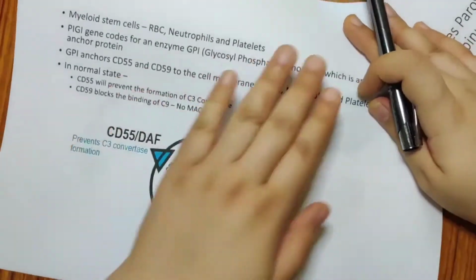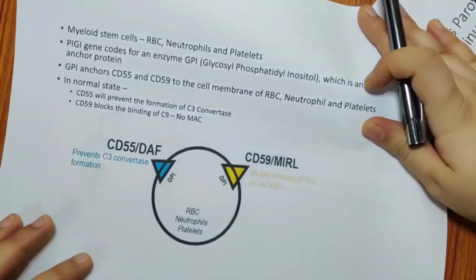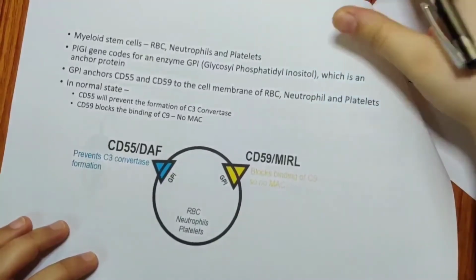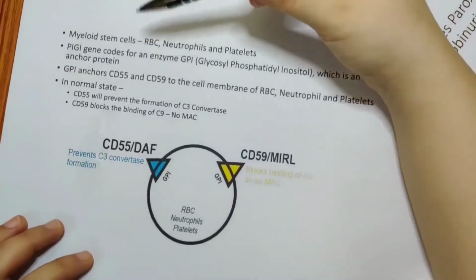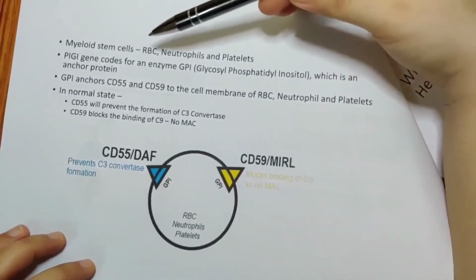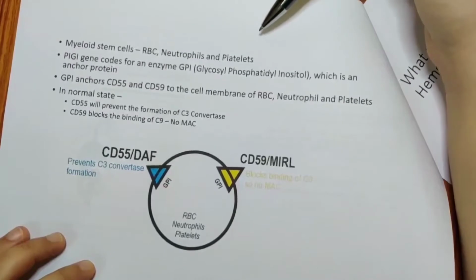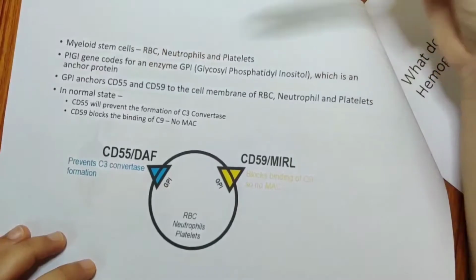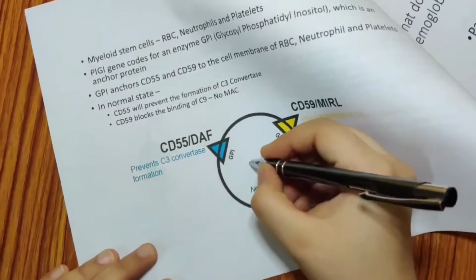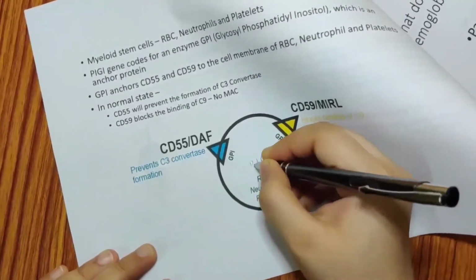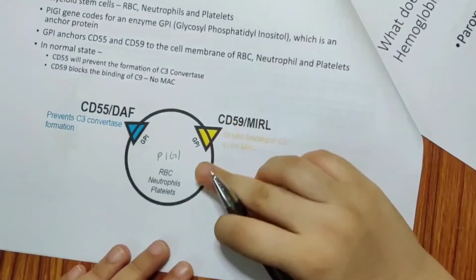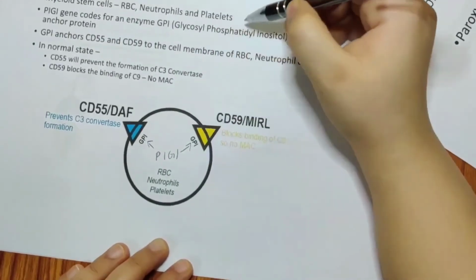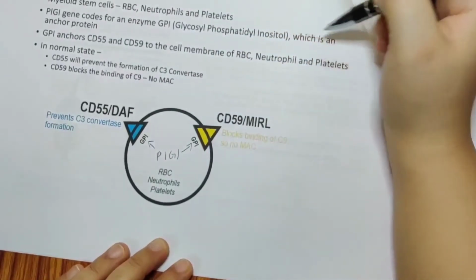So we need to know why paroxysmal nocturnal hemoglobinuria occurs. Okay, so before that we need to understand this normal physiology of our body. See, myeloid stem cell gives rise to RBCs, neutrophils and platelets. Okay, there is something called the PIG gene code. This PIG gene code codes for GPI, that is glycosyl phosphatidylinositol, which is an anchor protein.